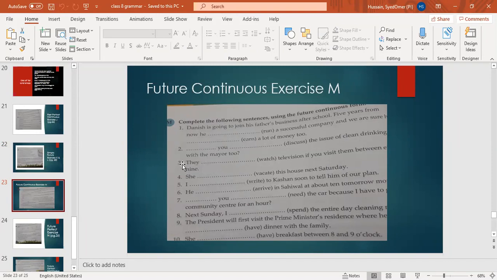Danish is going to join his father's business after school. Five years from now, he will be running a successful company, and we are sure he will be earning a lot of money too. Correct. He will be earning a lot of money too. Good. Number 2.